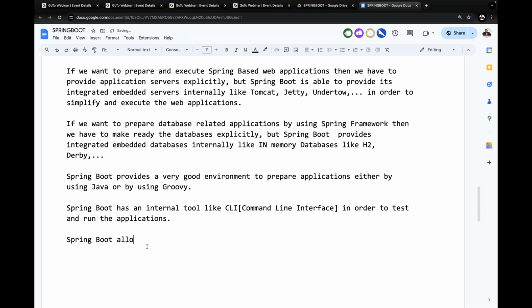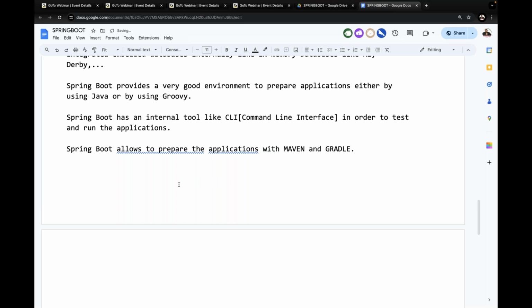Next, one more point I'm telling there. Spring Boot allows us to prepare the applications with Maven and Gradle. It supports Maven and Gradle based applications only.